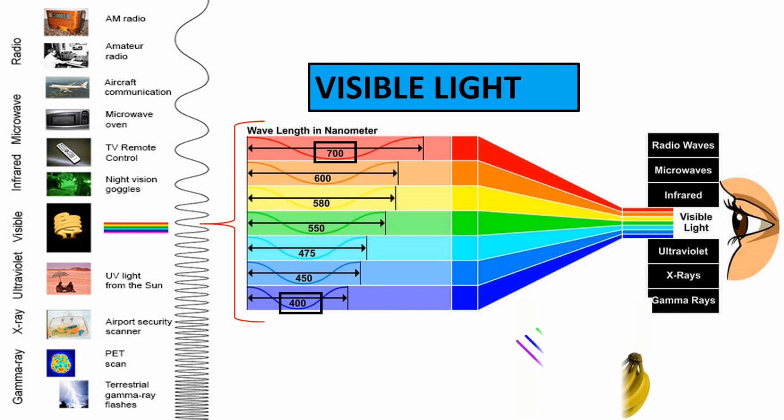When light hits an object, say a banana, the object absorbs some of the light and reflects the rest of it. Which wavelengths are reflected or absorbed depends on the properties of the object. From a ripe banana, wavelengths of about 570 to 580 nm bounce back. These are the wavelengths of yellow light.